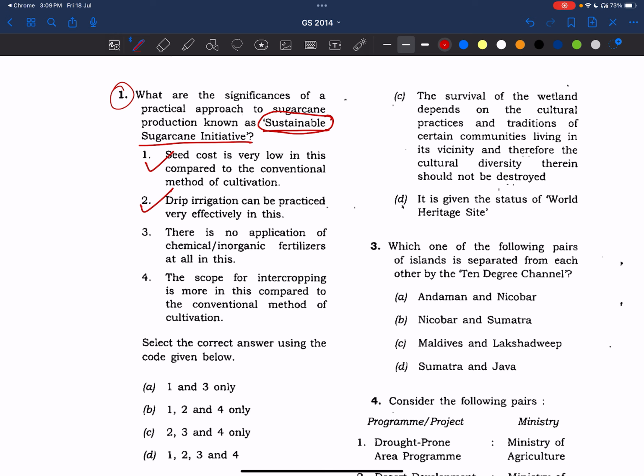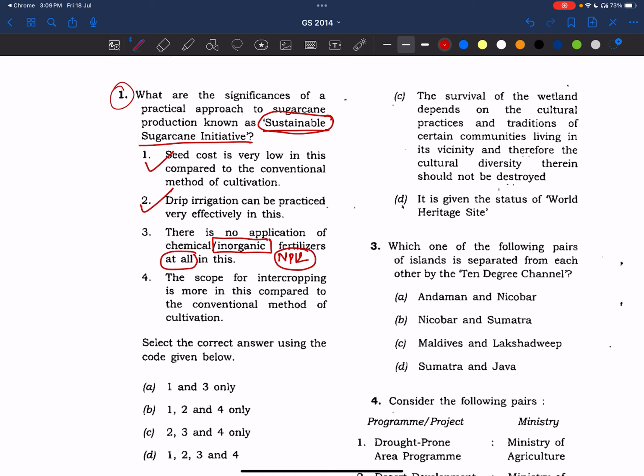No, there is no application of chemical inorganic fertilizers at all in this. "At all" is somewhat of an extreme statement. Coming to the application of fertilizers, we need inorganic fertilizers. NPK are essential, and our Indian soils are not good at nitrogen. Especially we use urea. Sometimes we use excess urea, but we need these inorganic minerals for the growth of crops, right?